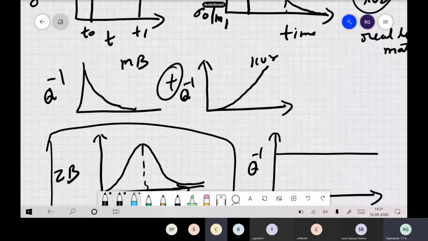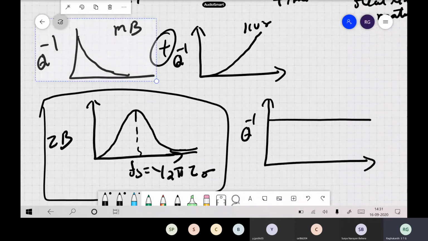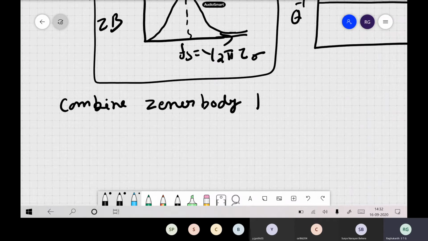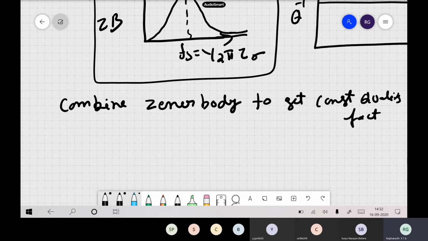So now Maxwell had Kelvin-Voigt. We combined those two, we got Zener's body. So Zener's body shows all promising things, but damping has a problem. So now what you do is you combine all Zener's bodies. So combine these Zener's bodies, or standard linear solids, to get constant damping or constant quality factor or something like that. Okay. So this also I think we discussed in our last class.